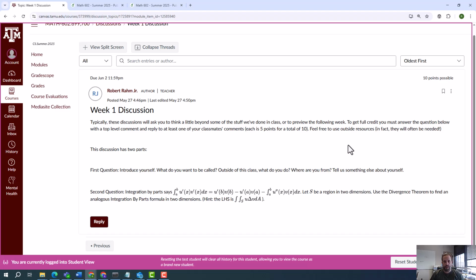And feel free to use outside resources, including stuff like ChatGPT. That's completely fine with me. I think oftentimes you will need to use outside resources. So this discussion, most discussions will just have one question that I ask. This has two main parts.